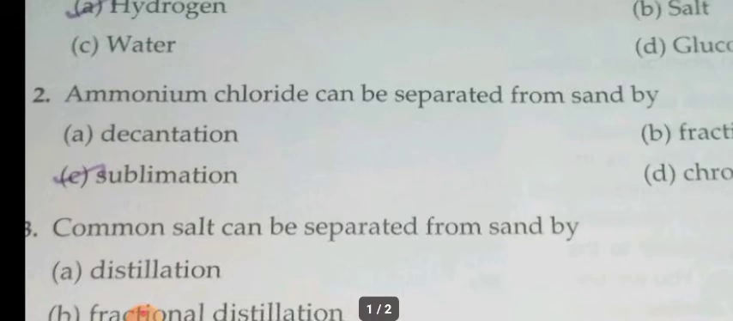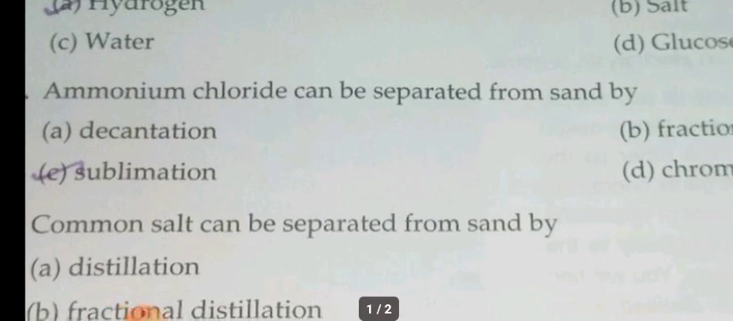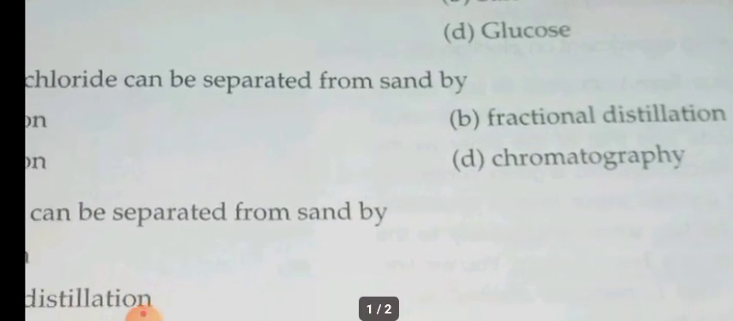Second one, ammonium chloride can be separated from sand by which method? Ammonium chloride and sand both are solids, so the solid mixture can be separated by which technique? Either it may be sieving, but here it is not possible. Sublimation. Sublimation is the one where the solid directly converts into gaseous state without converting to liquid. So ammonium chloride is sublimable, so we can use the sublimation process. We can't do decantation or fractional distillation or chromatography.